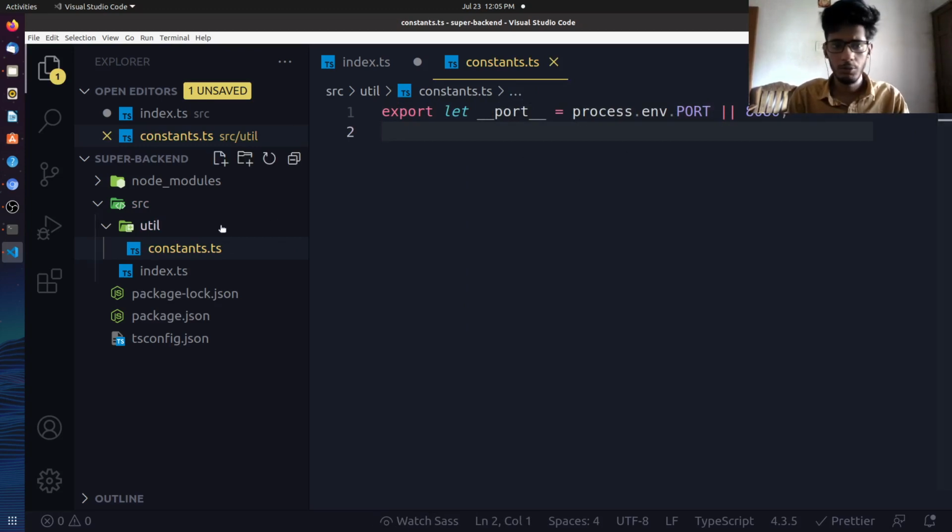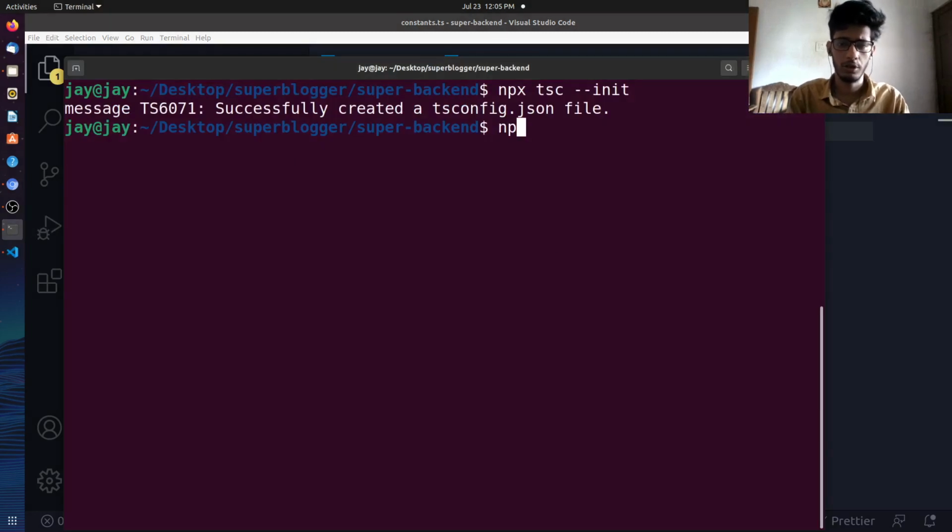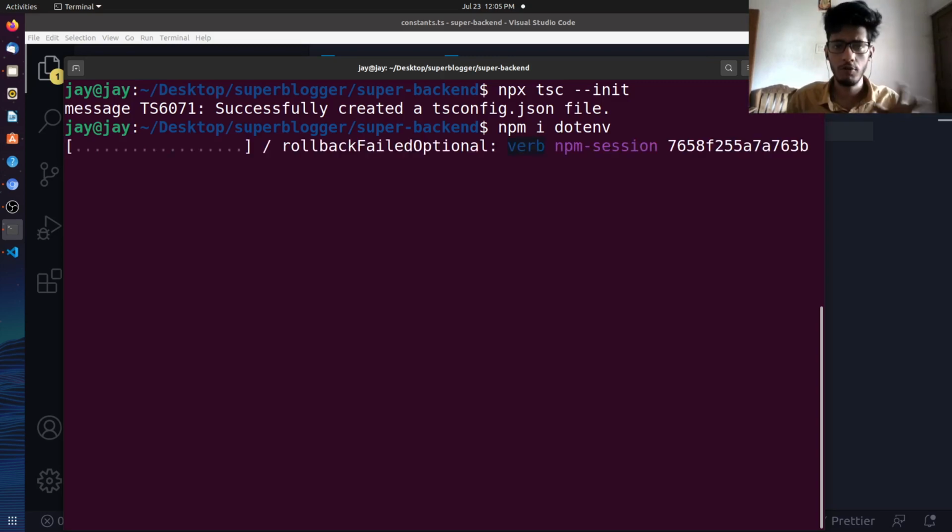The next thing we'll be doing is actually loading the dotenv. We need one more package basically, called dotenv. I don't know if we have the type definition of this or not, I'm not pretty sure. A .env file is a file which stores all the credentials of your server, all the credentials which you don't want to push to the server.